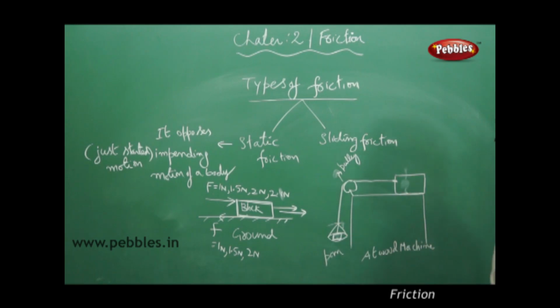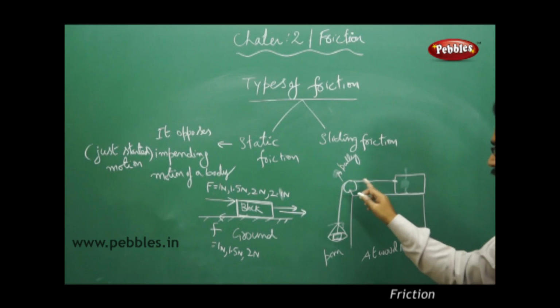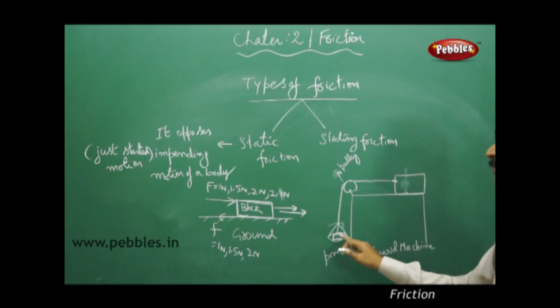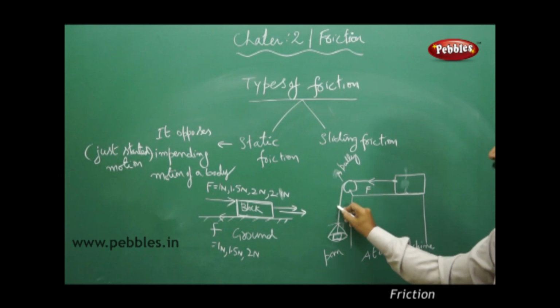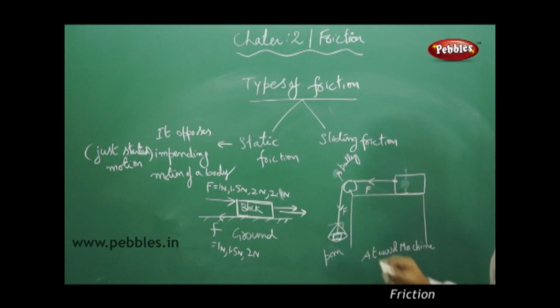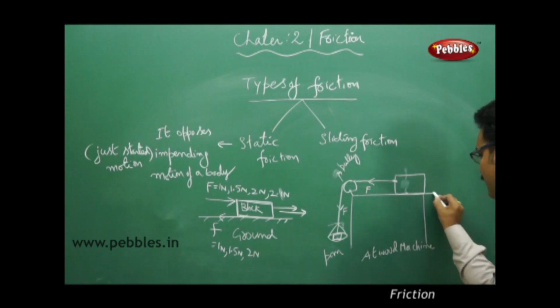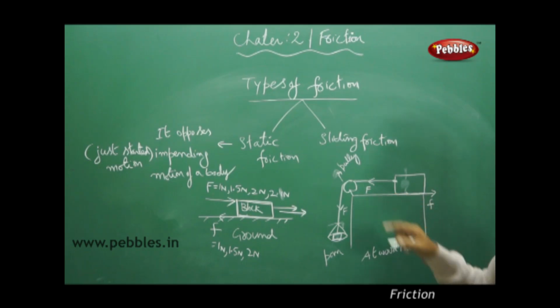Now what happens? The block is not moving. The block is at rest. So don't you think that no force is applied on the block? No, the force is applied, because the force is applied by placing the weights on the pan. So the force F is applied in this direction, but the block is not moving. The reason is a frictional force acting between the block and the table, and that frictional force is equal to the applied force.